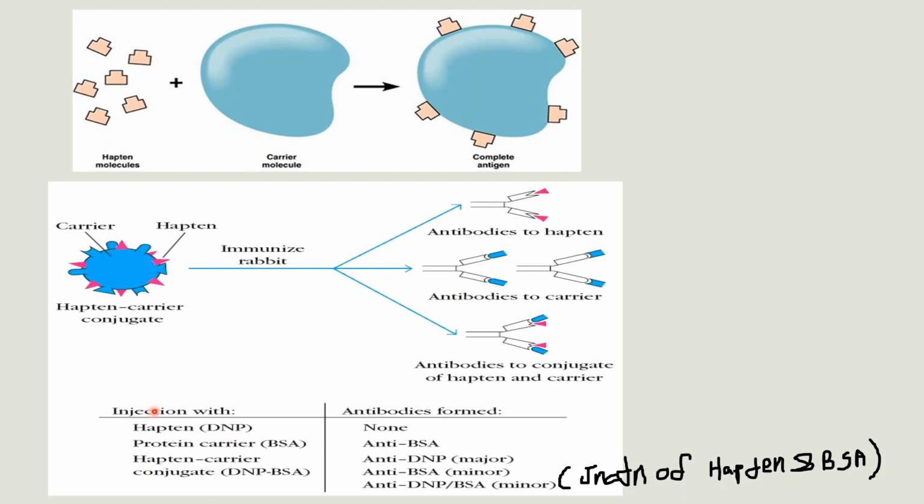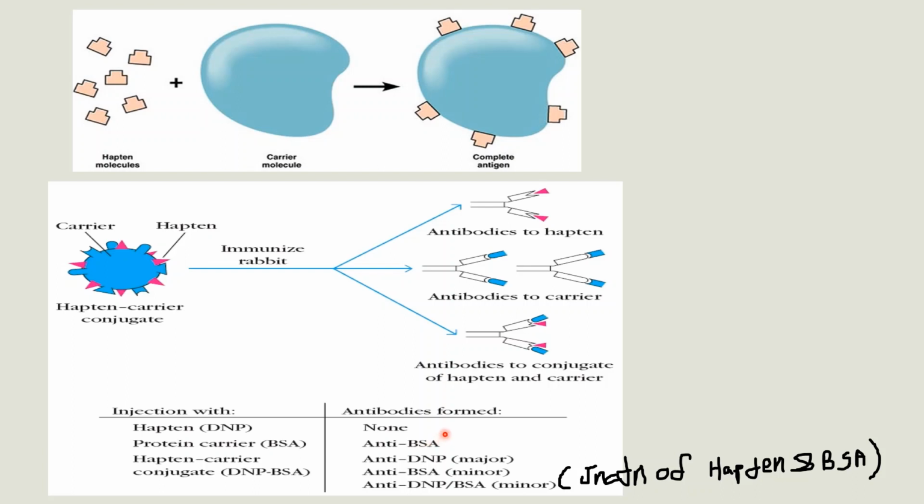Here we can see injection with hapten. Here DNP is the hapten. Antibodies formed: none. Antibodies will not form if hapten is injected. When the protein carrier is injected, here BSA is the protein carrier, then antibody will form against that carrier protein. Here anti-BSA.